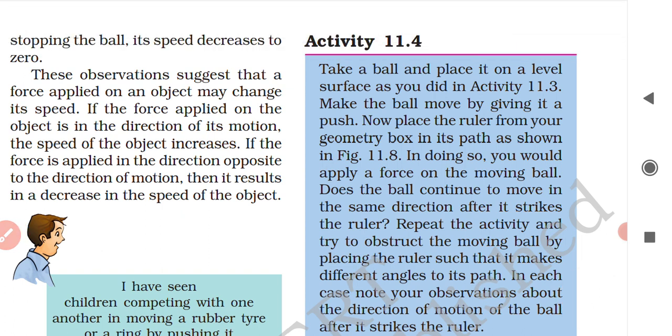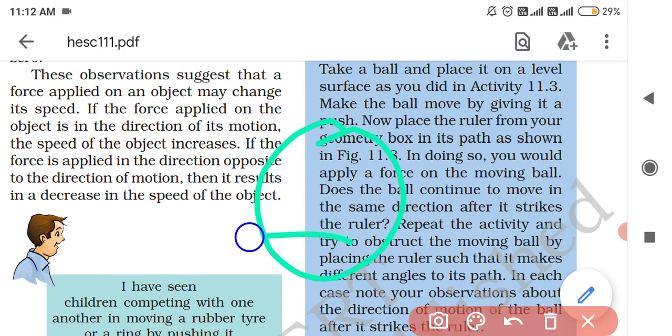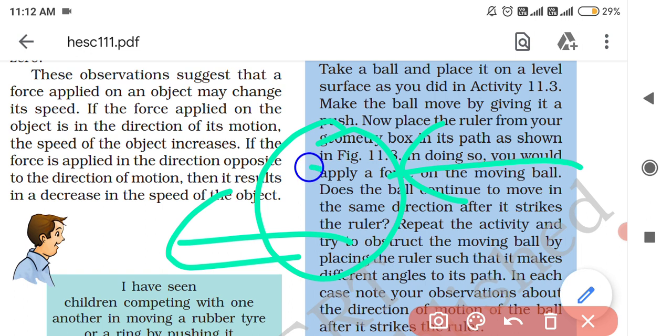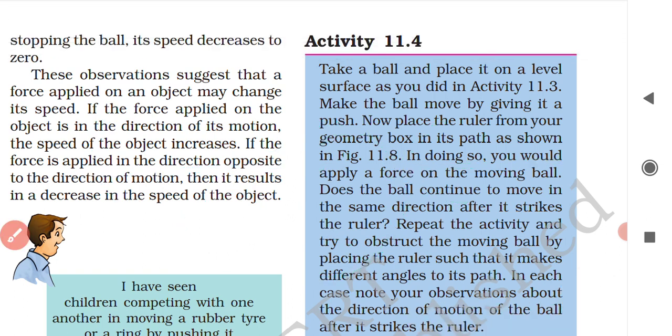So if the force applied on the object is in the direction of its motion, the speed of the object will increase. That is only in this case. If the ball is moving in the left direction and we apply force in the left direction only, then the speed of the ball will increase. Clear? If the force is applied in the direction opposite to the direction of motion, then it results in a decrease in the speed of the object.